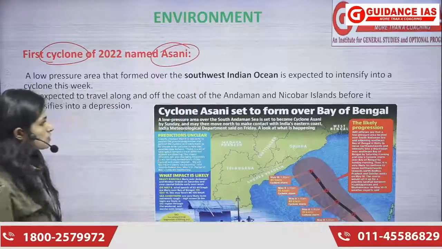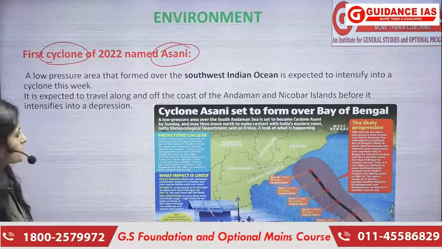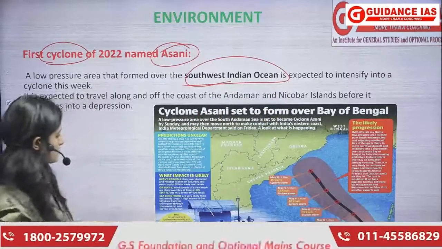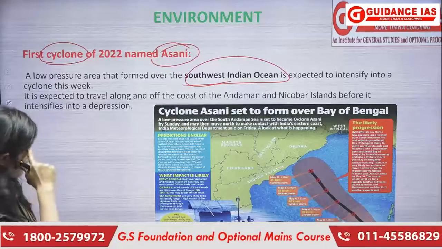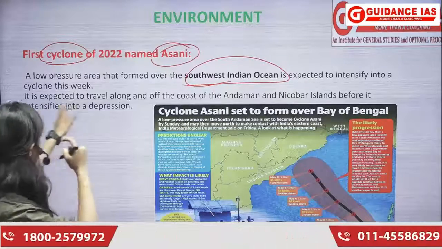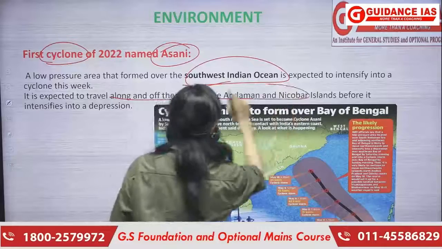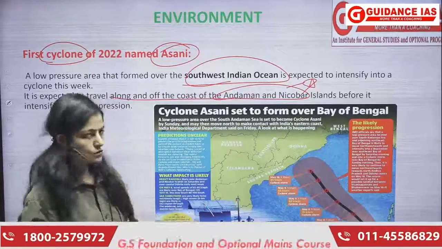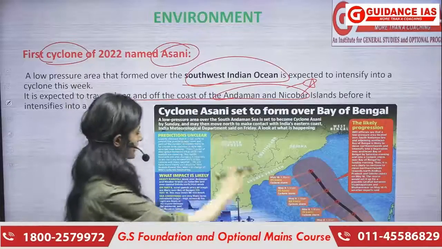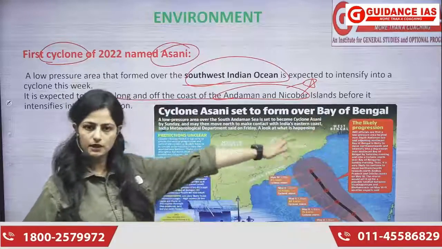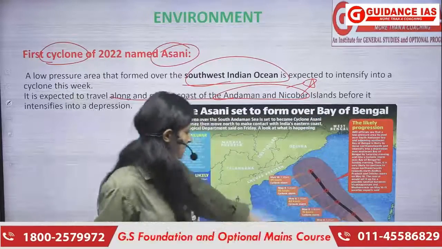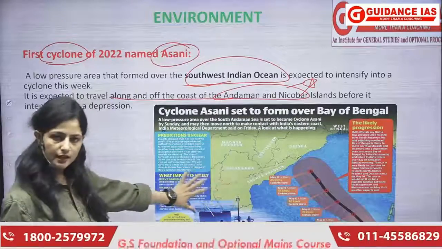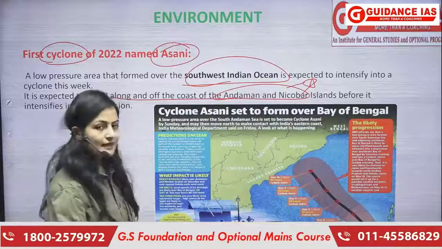So 2-3 things you need to remember. सबसे पहले कहाँ पर ये बना था? So this was formed in Southwest Indian Ocean, right? Southwest Indian Ocean में ये बना था. Okay, and it is expected to travel along and off the coast of Andaman and Nicobar. So Andaman and Nicobar, you have to remember, हालांकि ये जाके जो fall off हुआ था, that was in, I guess, somewhere Myanmar and Bangladesh. But yes, it touched India as well, अंडमान एंड निकोबार वाले एरिया में स्पेशली. तो वो आप याद रखें.